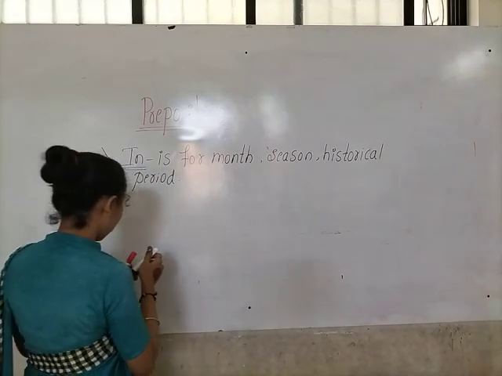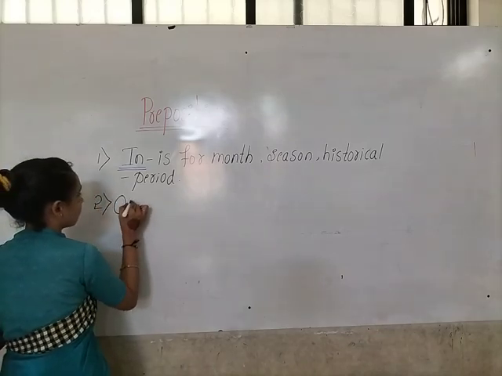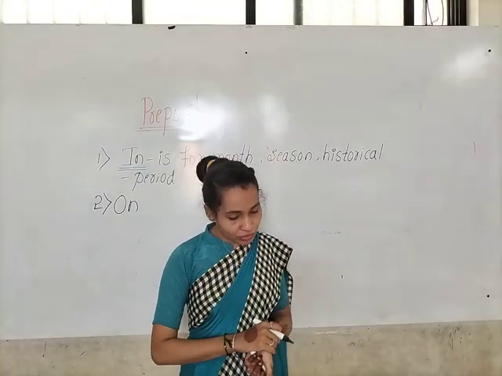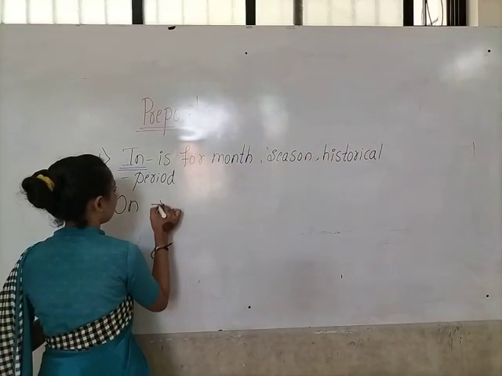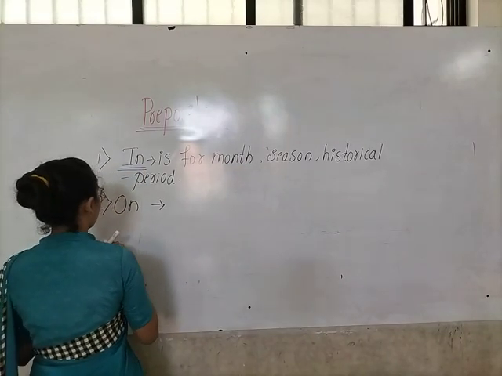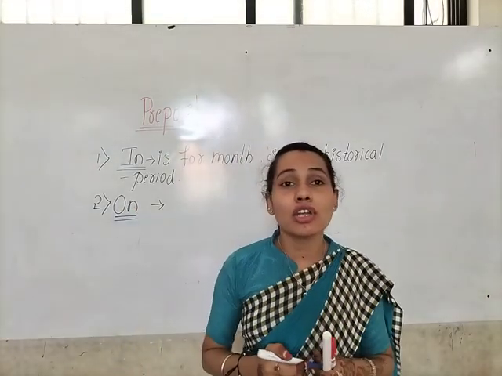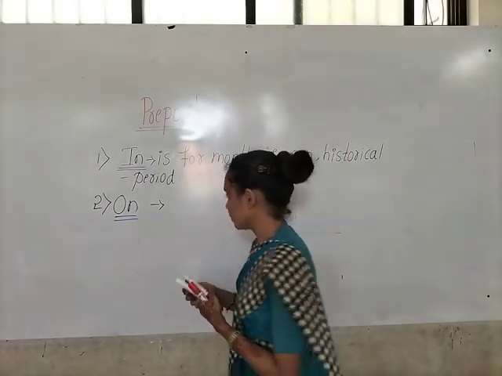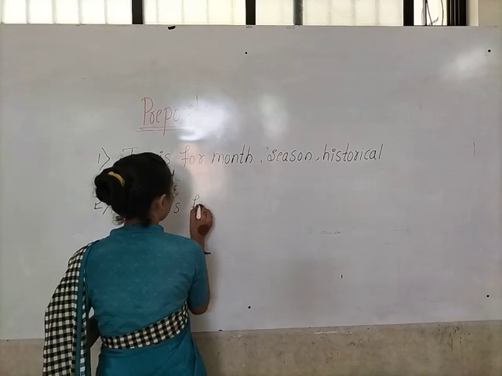Now let us see when we have to use on. Okay children, on is used for the days of the week and specific days. On we have to use when we are talking about the dates and days of the week.